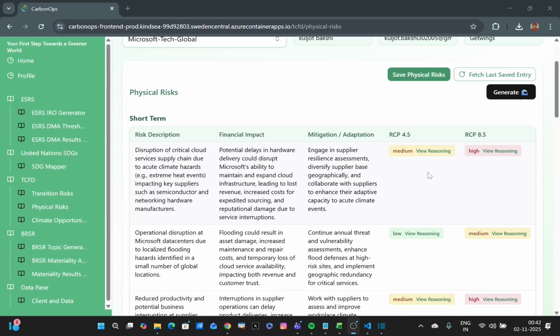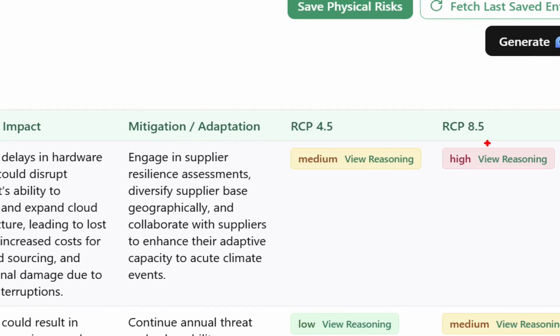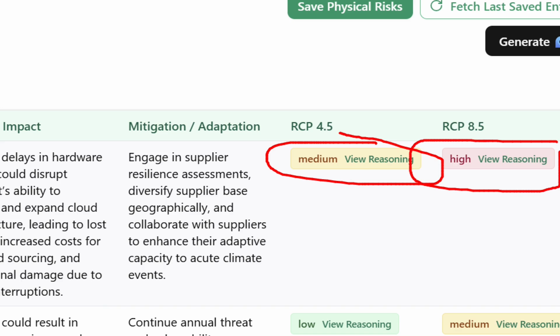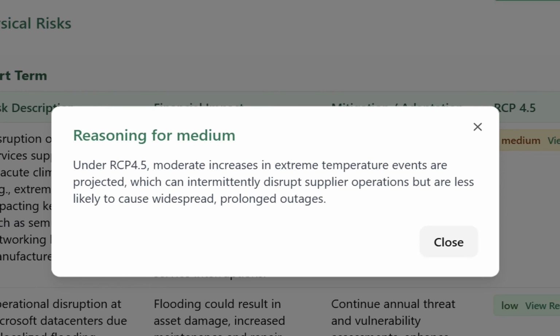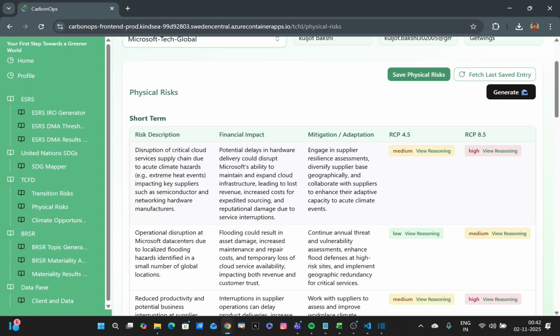And then in scenario analysis, this is termed as being a medium intensity risk under RCP 4.5 and a high intensity risk under RCP 8.5. Now, it also gives you the reasoning. So under RCP 4.5, it says that moderate increase in temperature events are projected, but that's not much. These are moderate but can definitely intermittently disrupt supplier operations. But then again, these are less likely to cause widespread prolonged outages. So that's why it's termed as being medium intensity.